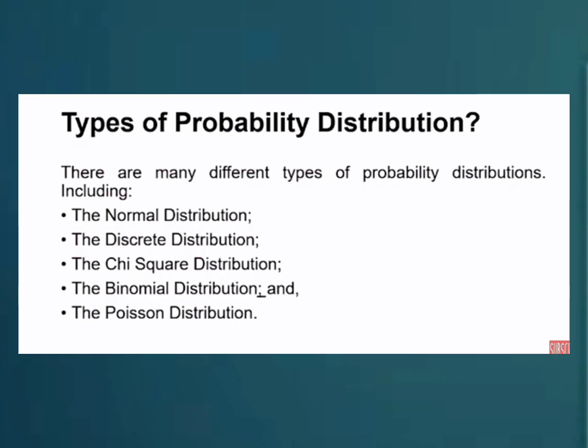Here are some of the types of probability distribution. There are many types of probability distributions, including normal distribution, discrete distributions, chi-square distribution, binomial distribution, and the Poisson distribution. Now let me study the main distributions.